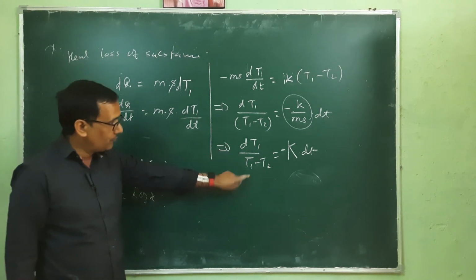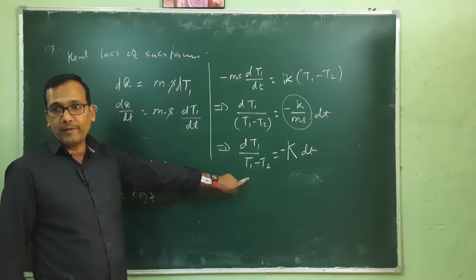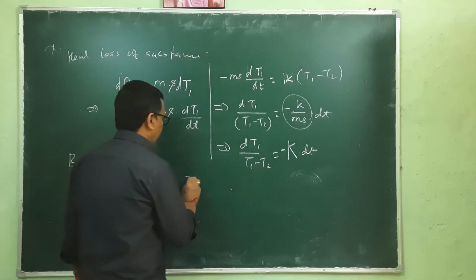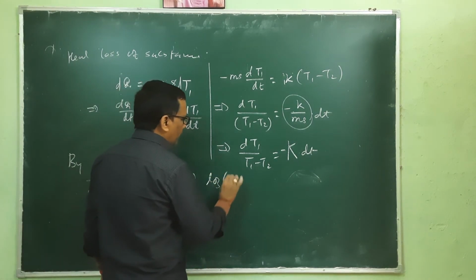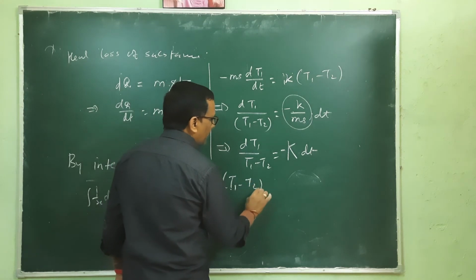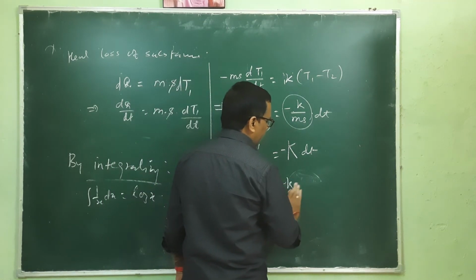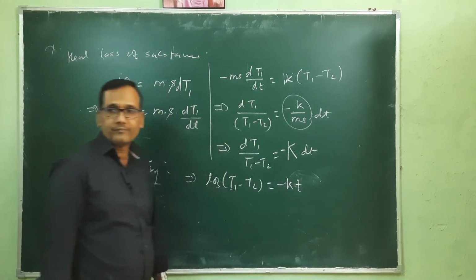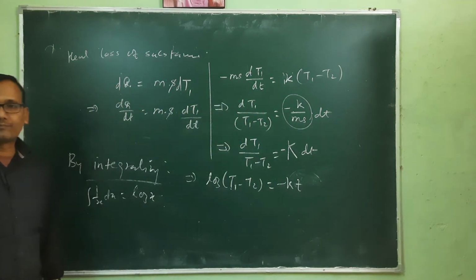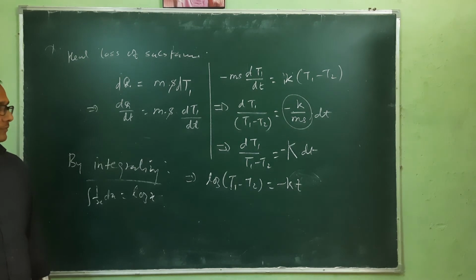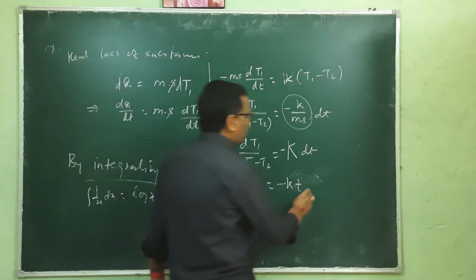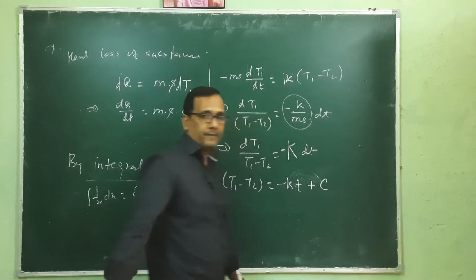So this is 1 upon (T1 minus T2), so this will be log of (T1 minus T2), equivalent to minus kt plus a constant c,